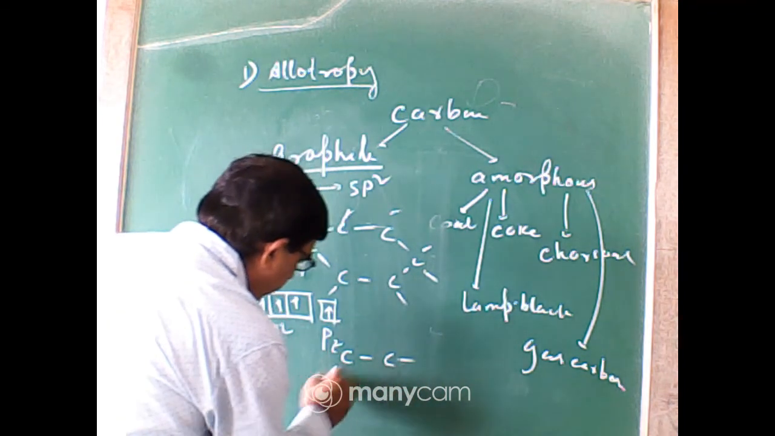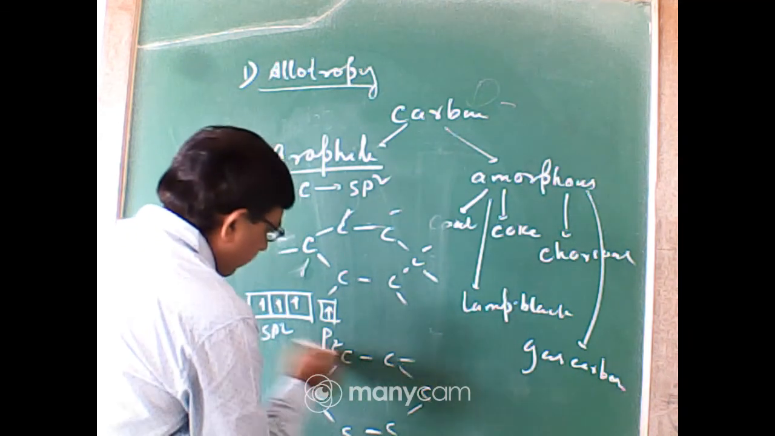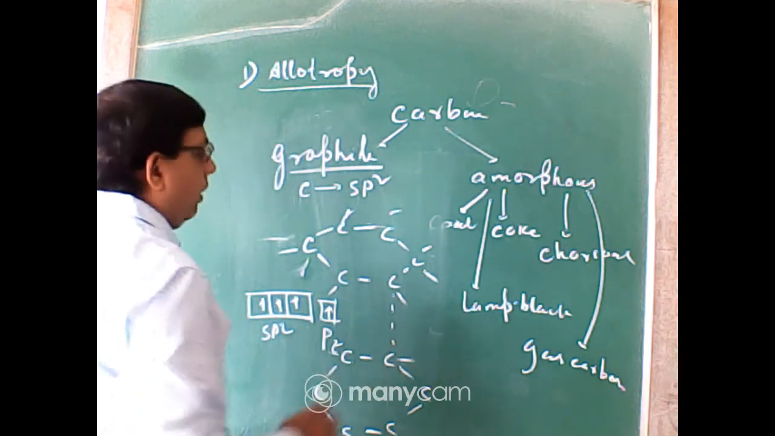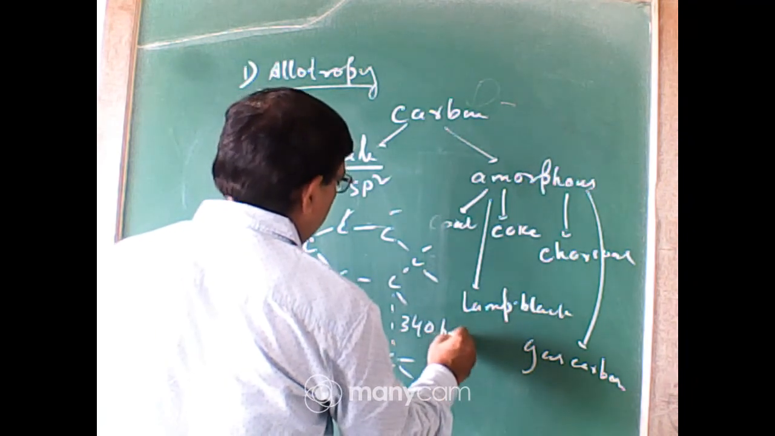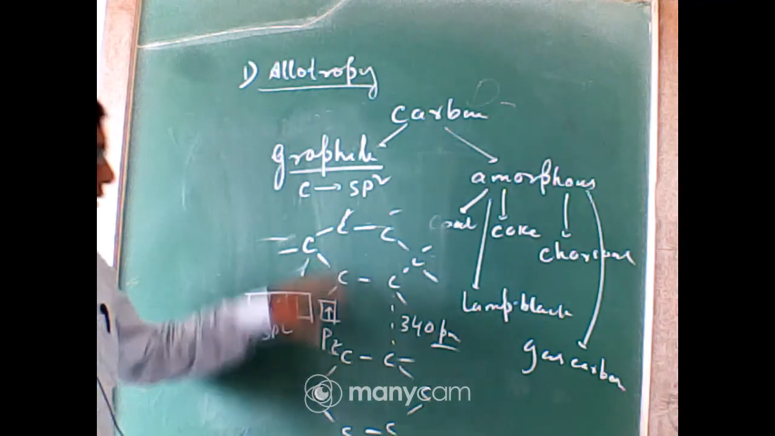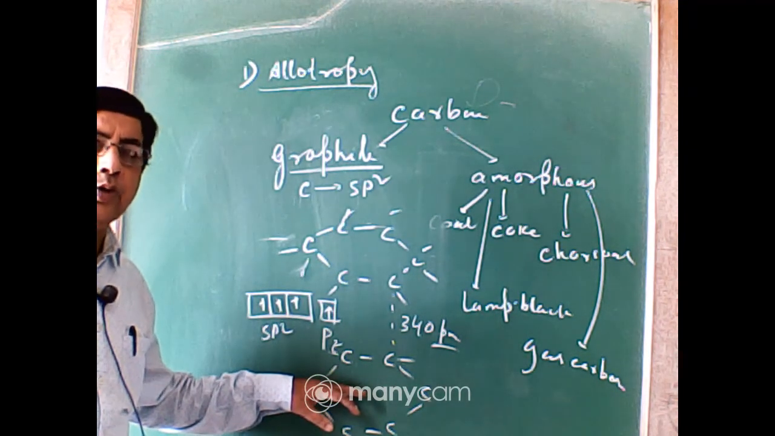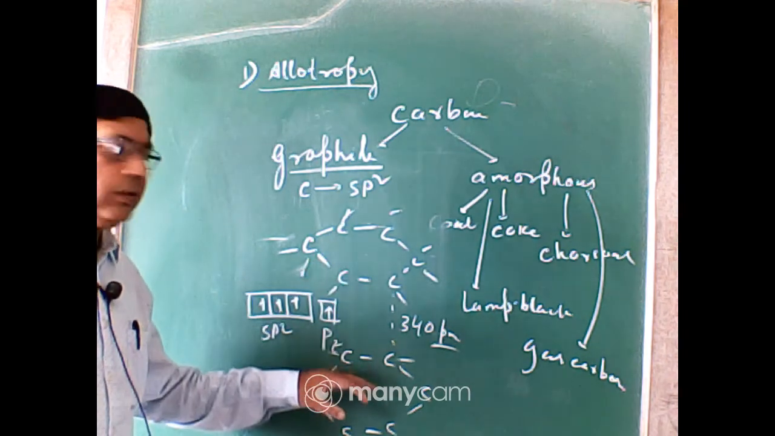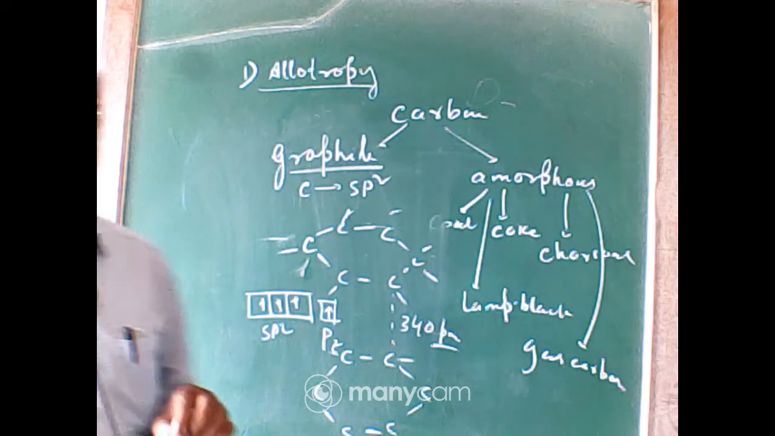Now between several hexagonal layered structures there is very weak van der Waals force. The bond length between two different layers is 340 picometer, and between each individual hexagonal layer there is very weak van der Waals force. So one layer can slide over another layer. So graphite is slippery in nature.